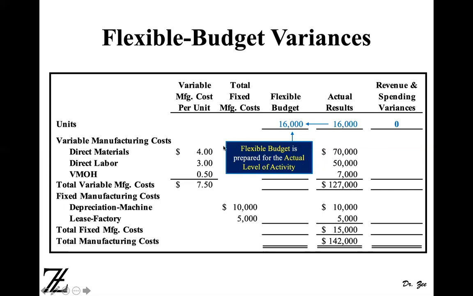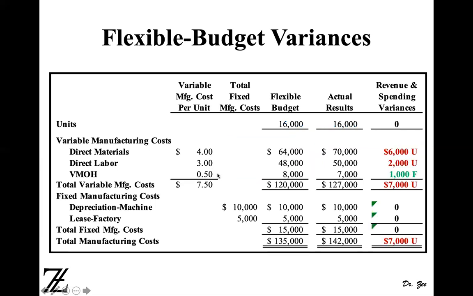In the next step, we are going to multiply 4 times 16,000 to get materials, 3 times 16,000 to get labor, 0.5 times 16,000 to get variable manufacturing overhead. So you will see here 4 times 16 is 64,000. 3 times 16 is 48,000. 0.5 times 16 is 8,000, right? There is no change in fixed factory overhead because it's fixed in the relevant range. So we copied 10,000 and 5,000 as it is.